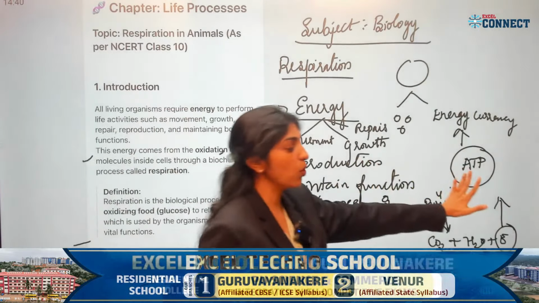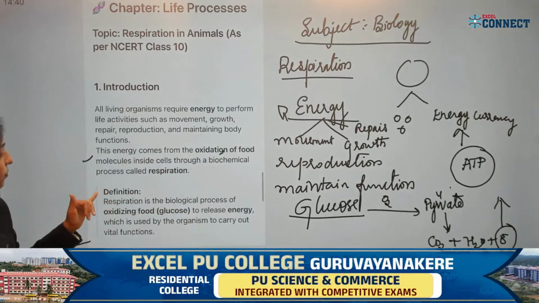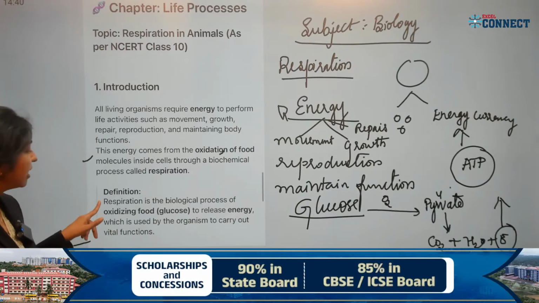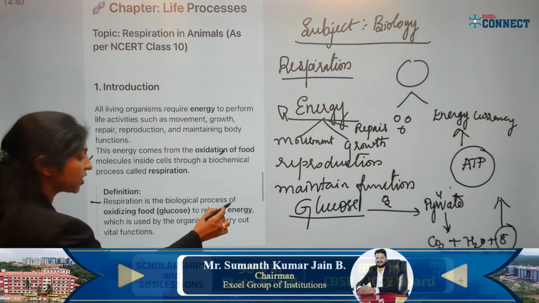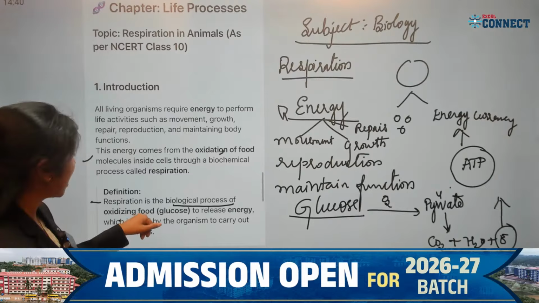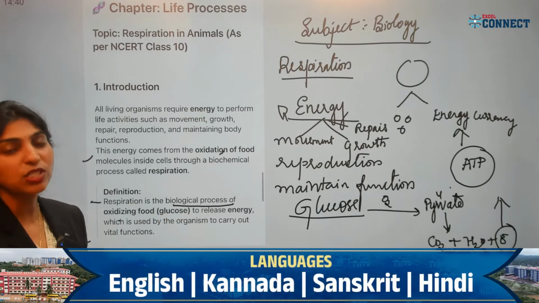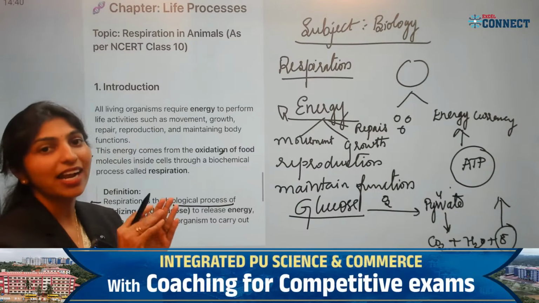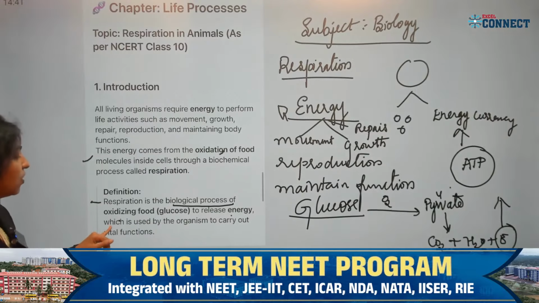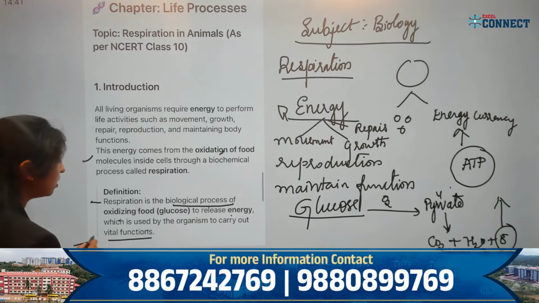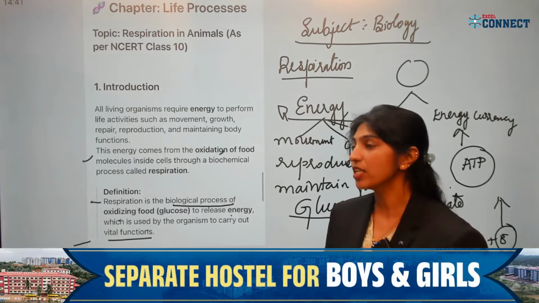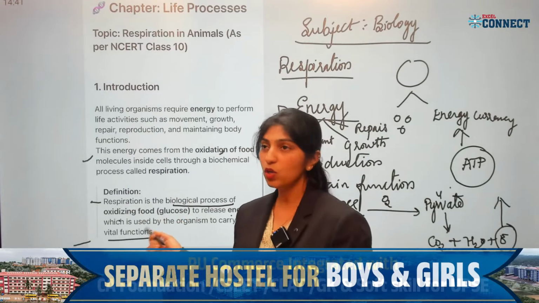This is generally what we have spoken here. Now coming to the exact definition for respiration, you can say respiration is a biological process of oxidization of glucose to release energy. That means glucose utilizes oxygen and is broken down. During the breakdown it also releases energy, which is used by the organism to carry out vital functions. For any function we need energy, and that energy we get from the breakdown of glucose.